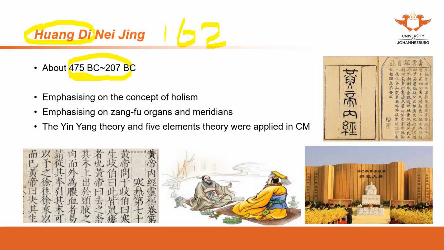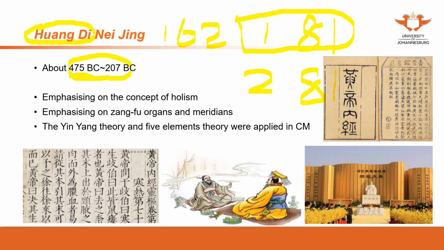Volume 1 has 81 articles, and volume 2 has 81 articles. Volume 1 talks about the theory. Volume 2 talks about acupuncture and moxibustion, especially the theory on the meridians and acupoints. So that's volume 1 and volume 2 of 黄帝内经.